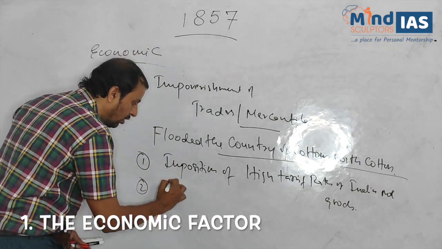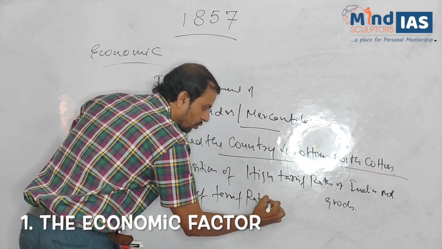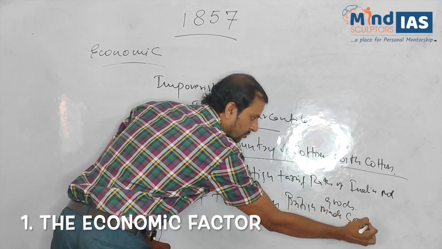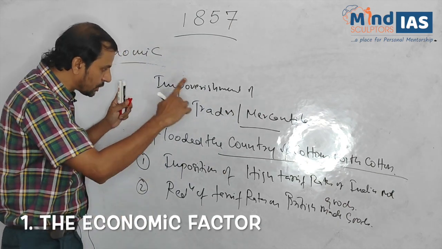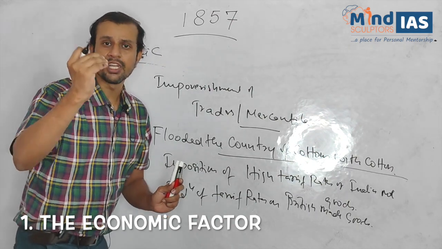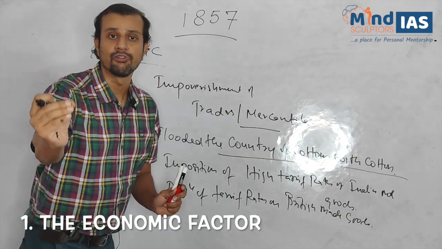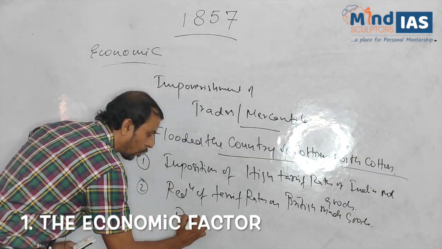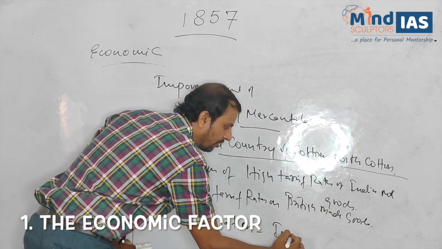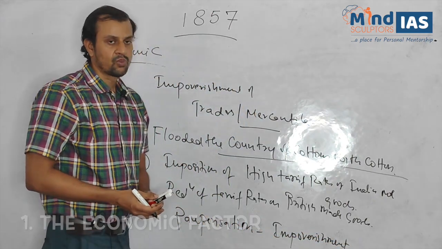So these were the systematic process by which British caused the pauperization of India, which again means impoverishment of the country. Clear?